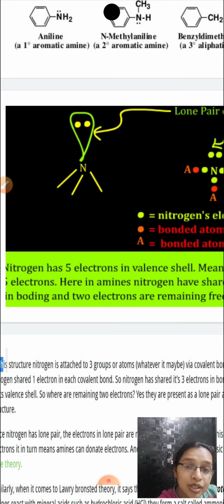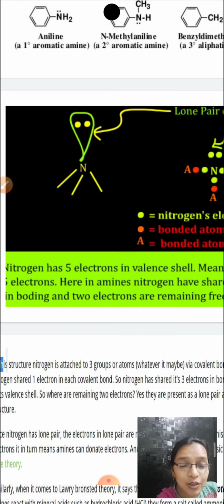Nitrogen has 5 valence electrons, of which it uses 3 in the formation of bonds. That is, it forms 3 covalent bonds with 3 hydrogen atoms, and the remaining 2 valence electrons are left unused.